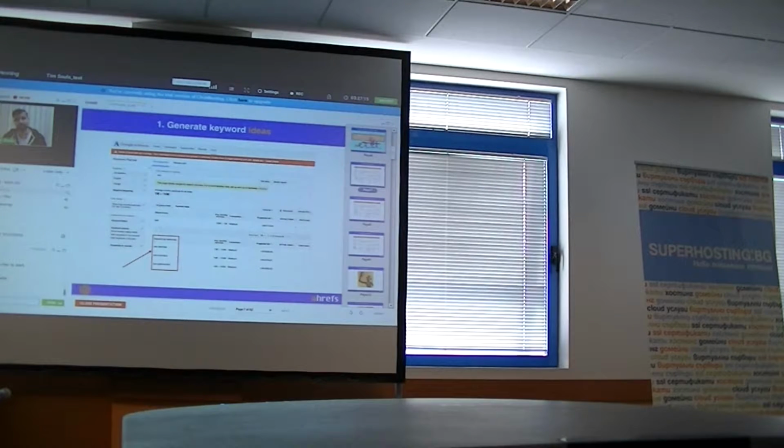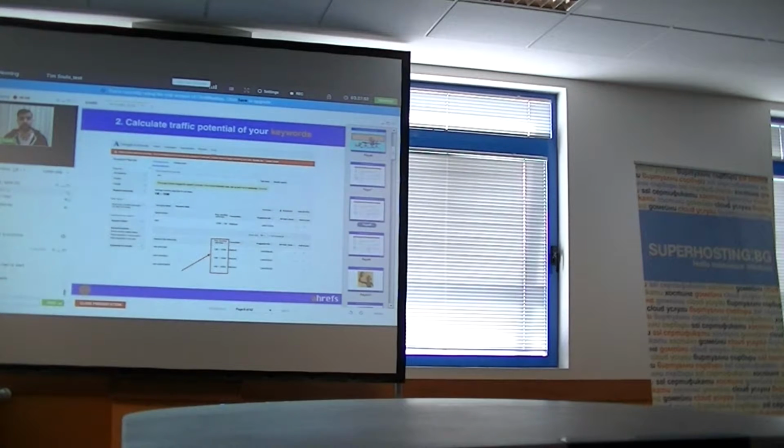And the most popular tool for keyword research, and it has been like it for years, is Google AdWords or Google Keyword Planner, whatever you call it. But basically people use it to generate keyword ideas. This is when you put your general keyword, otherwise called seed keyword, into it, and it will return you a bunch of relevant keyword ideas that you could target. Then there's also a hint for traffic potential, which is monthly search volume. And if you're new to this, search volume is basically how many times people enter this keyword into Google per month in a given country or globally, whatever setting you set.